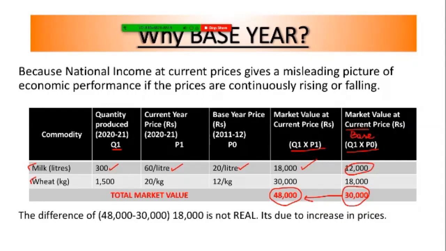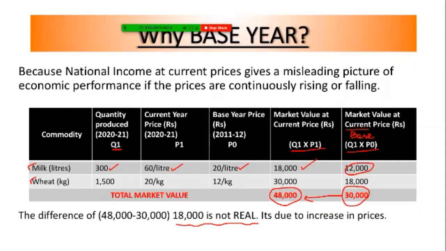So this difference of 18,000 is not real, because it is due to increase in price level only. It is not because of the increase in the physical output. So when I compare my current year's market value with my base year's market value, naturally I will find an increase, but that increase will be due to change in the prices, not because of an increase in the physical output.